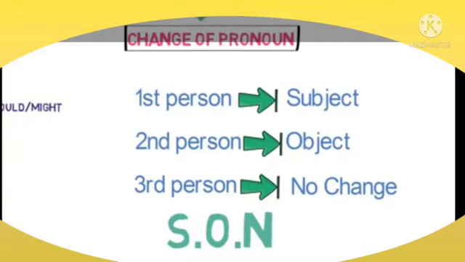The fourth step is change of pronoun. The pronouns in the reported speech will be changed as below. First person will be decided as per the subject. Second person will be decided as per the object. Third person will remain with no change. Children, remember with the acronym SON.